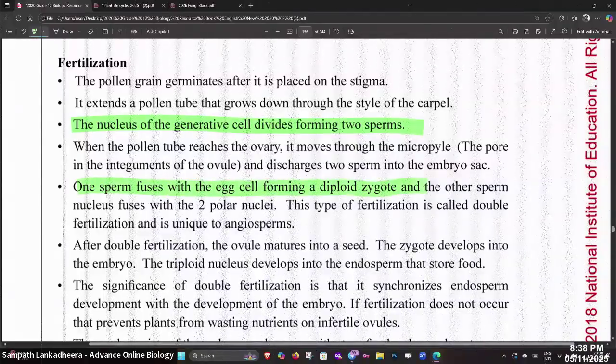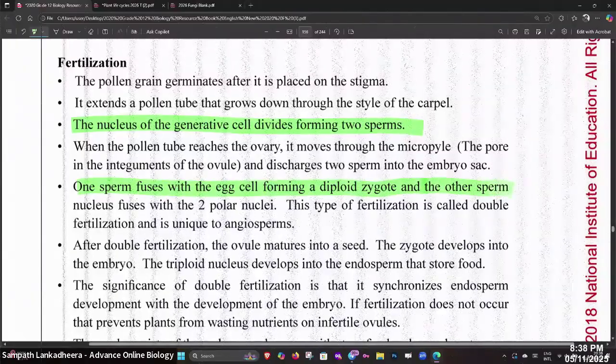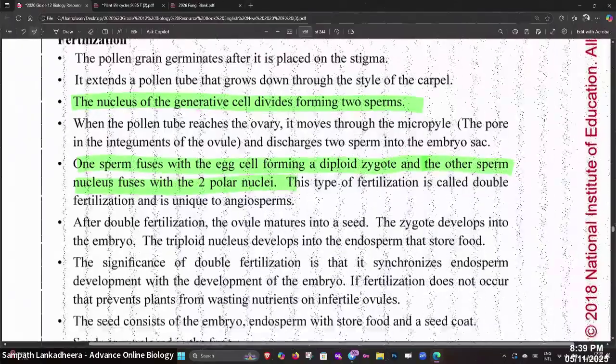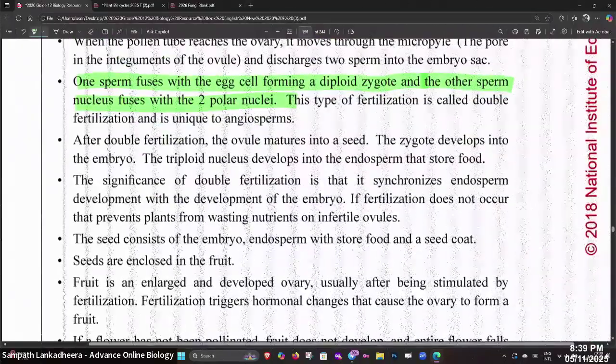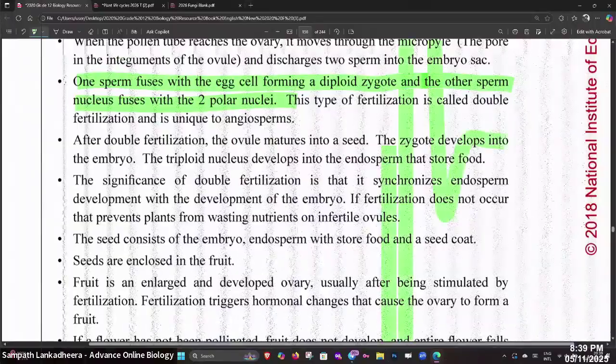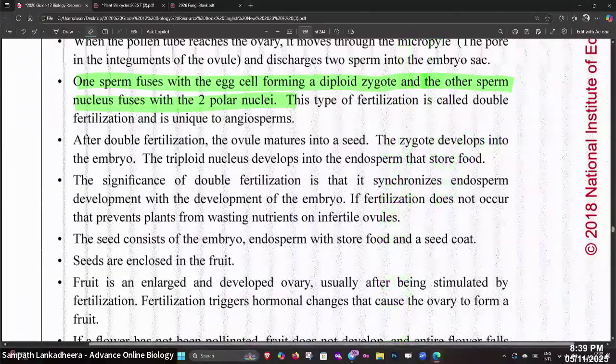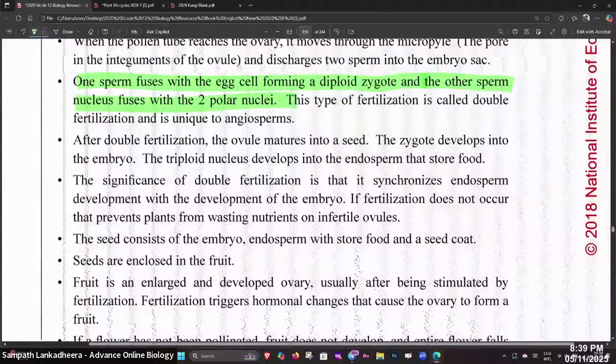a diploid zygote, and then the other sperm fuses with the 2n polar nucleus. This type of fertilization is called double fertilization. After double fertilization, the zygote develops, right? The zygote is going to form, and then it becomes the embryo.